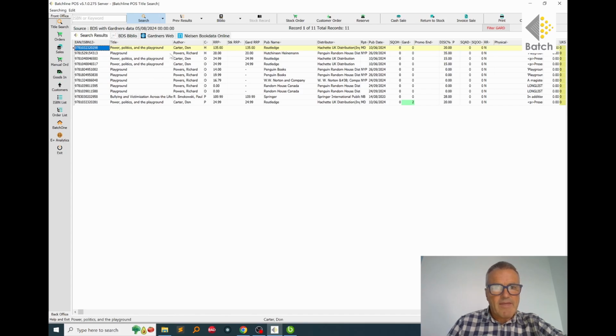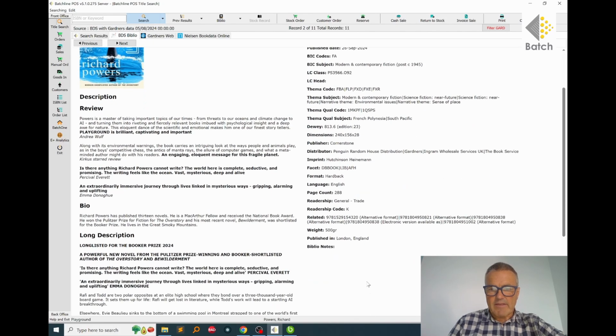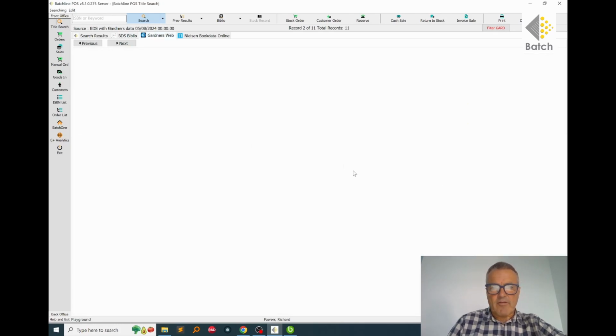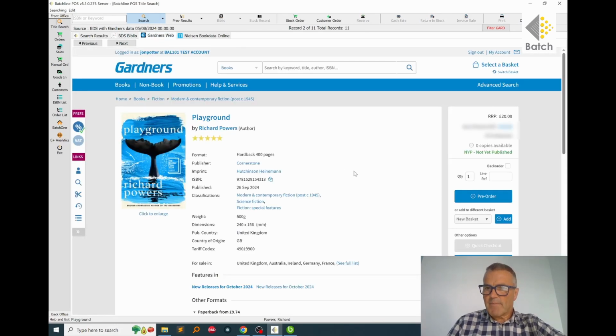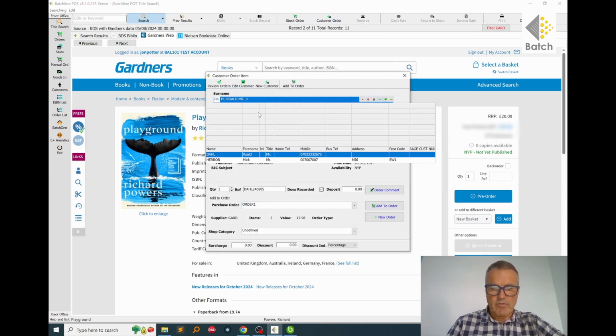I'm guessing it's this one, but as I say, we can use the BDS information, and that shows us, yes, it's published on the 26th of September and it's published in this country, and it is a hardback book. We can just double check that on the Gardners website, and the Gardners website actually shows it there, in green, not yet published. So we can place a customer order for that, and we'll use the same customer.